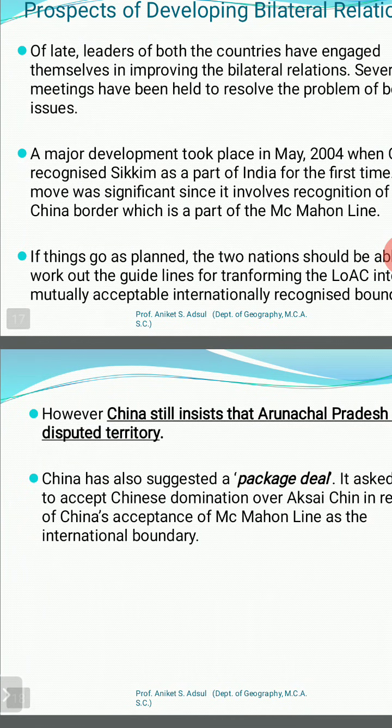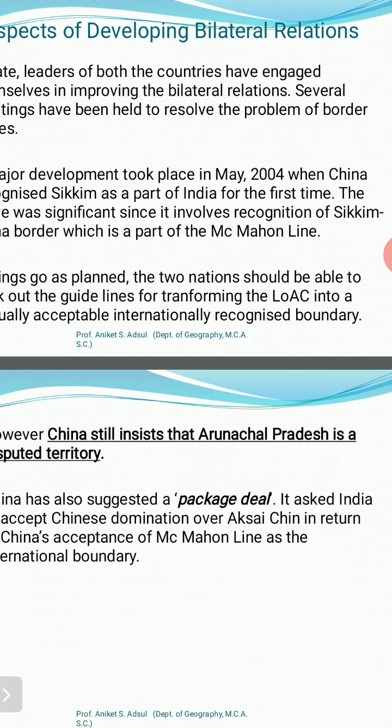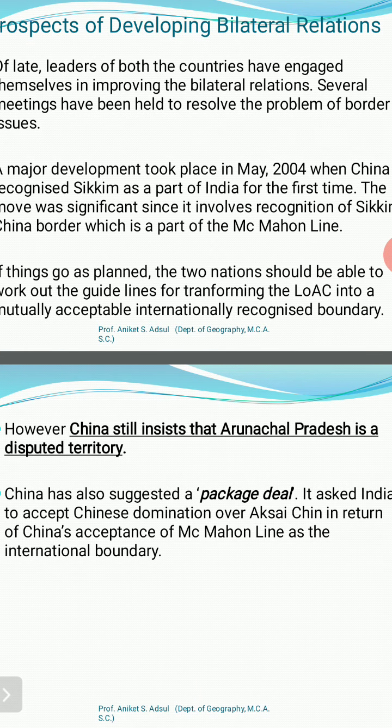This we have seen. China also suggested a package deal 10 or 12 years back. They asked India to accept Chinese domination over the Aksai Chin, and in return China would accept the McMahon line as the international boundary.